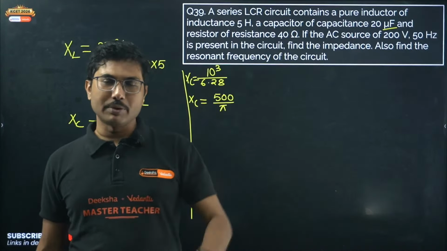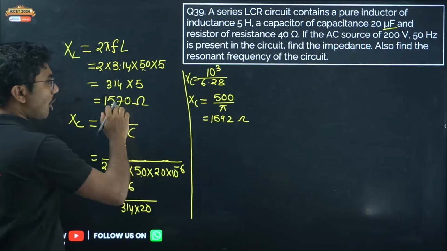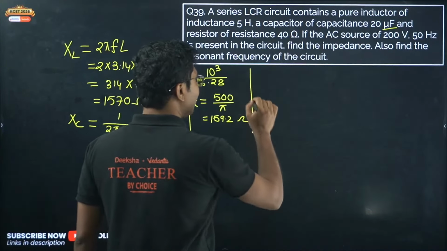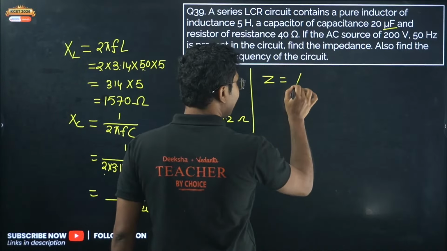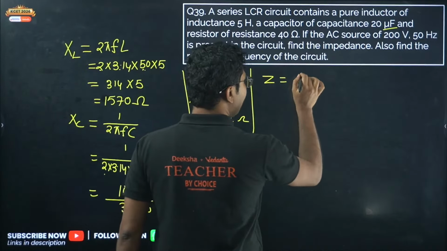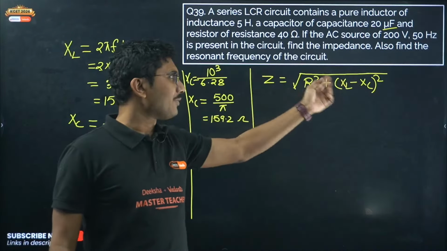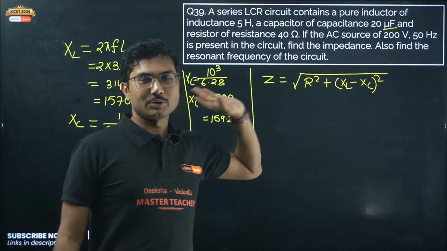XC is 159.2. Okay, thank you. So XC and XL, always write the unit, that is ohm. Now what is the impedance? Impedance is very simple: square root of R square plus XL minus XC whole square. While solving, if you find that XC is greater than XL, don't worry, there is a square for a reason. Even if it is smaller minus bigger, the result will always be positive. Don't worry about it. Everything is a step-by-step process.